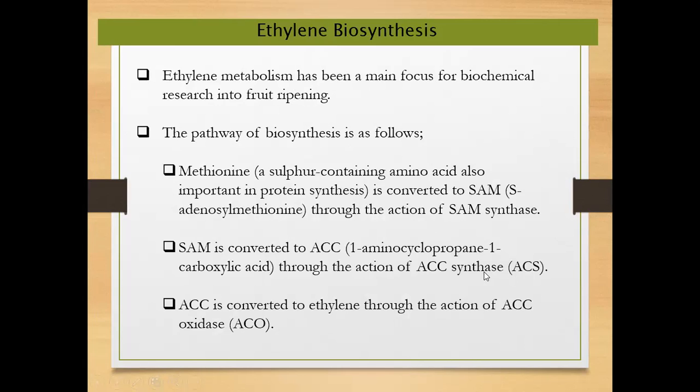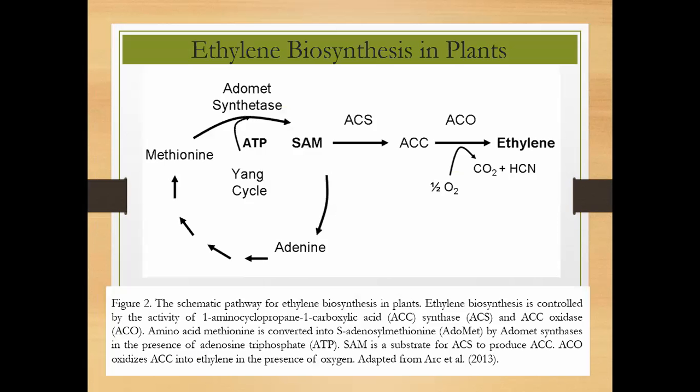So you know the name synthase means that it produces the ACC. Okay, and this ACC is then converted into ethylene by ACC oxidase. So oxidase, you know that the reaction requires oxygen. So from this pathway, you can design a step to reduce the ethylene production. For example, you can reduce the amount of oxygen.